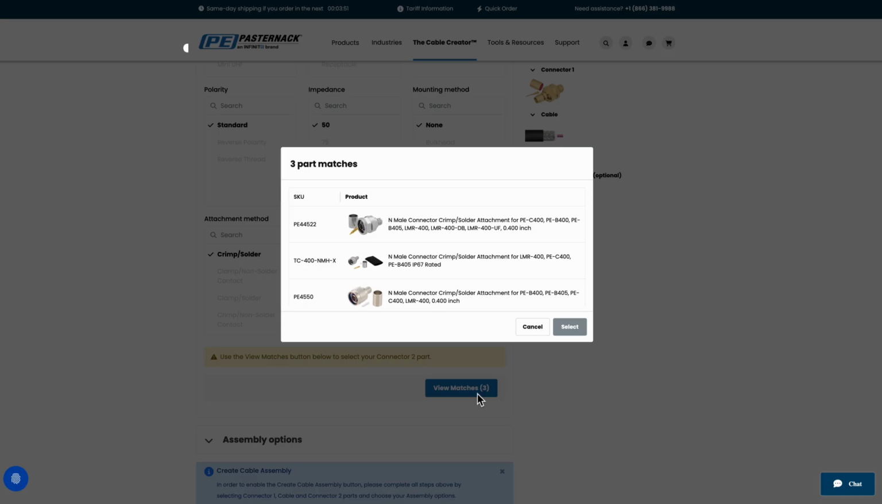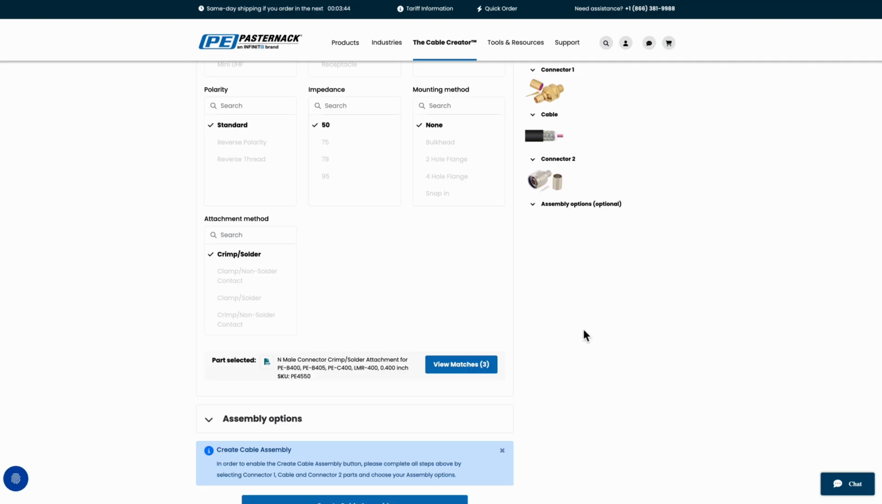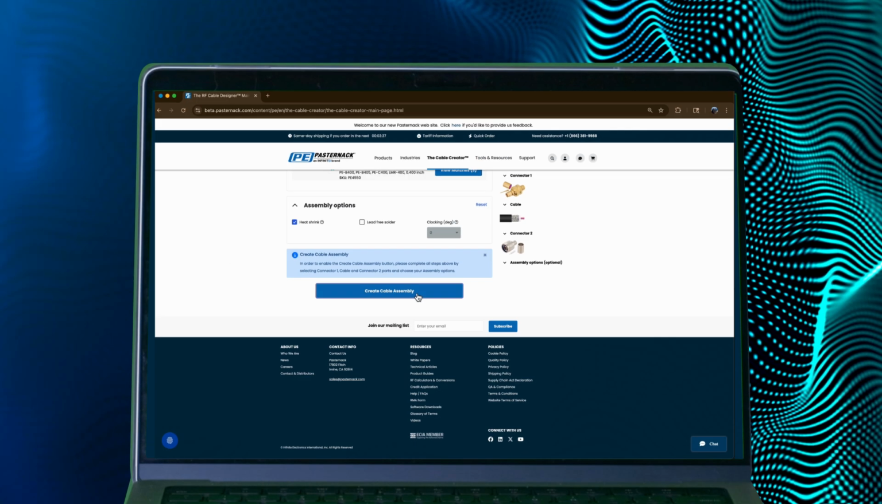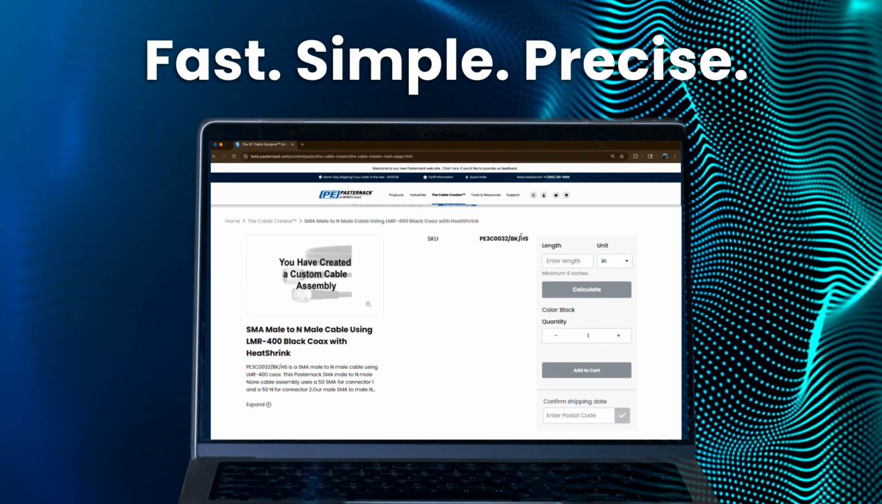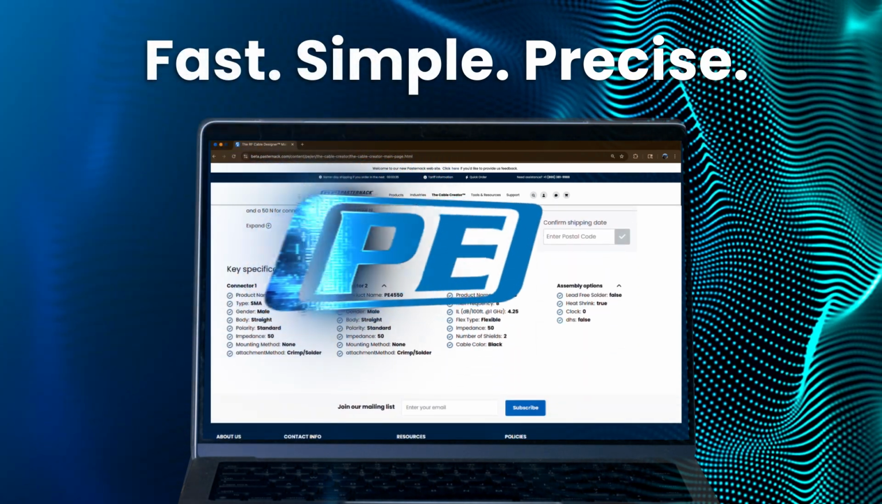And with just a few clicks, your custom cable assembly comes together perfectly. Fast, simple, and precise.